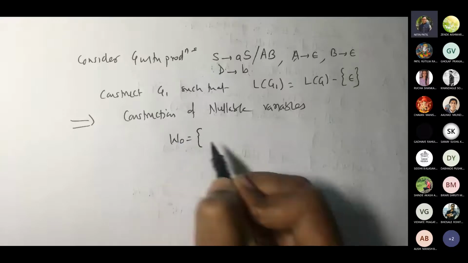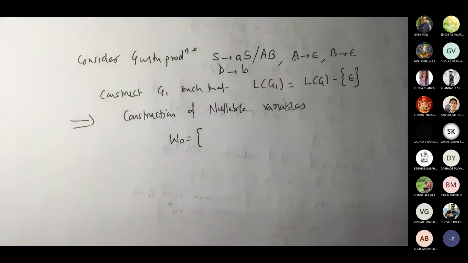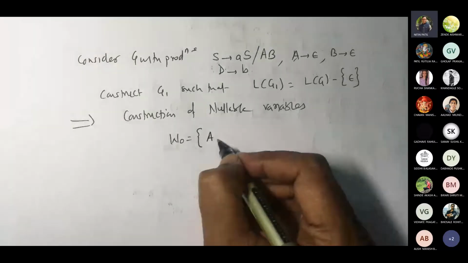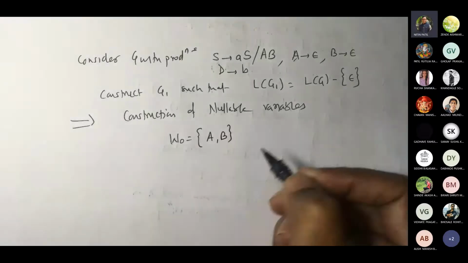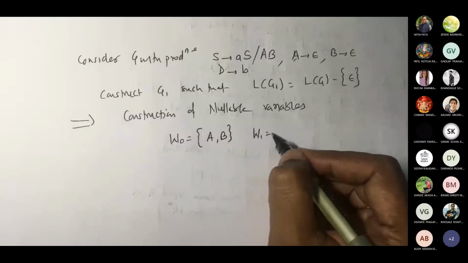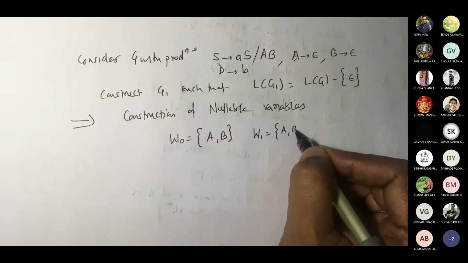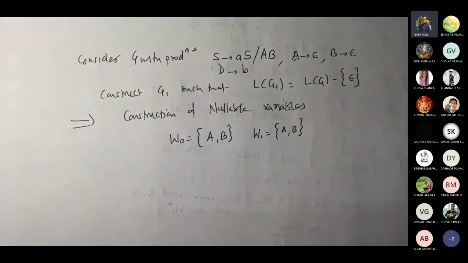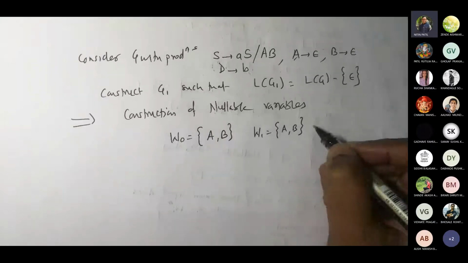What would be W0? A comma B. Very good. What would be W1? Now try to see whether combination of AB is occurring on the right side of some production. It is there. Which variable is having that? S. Yes, correct.